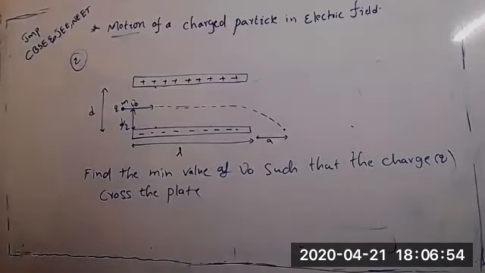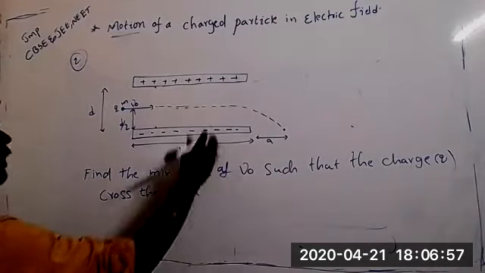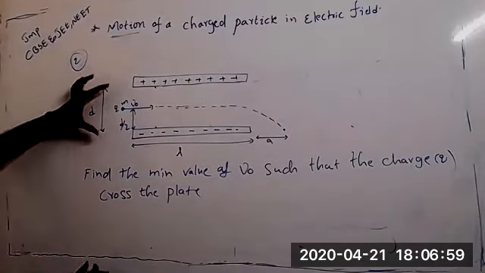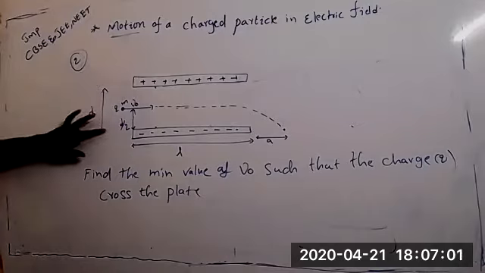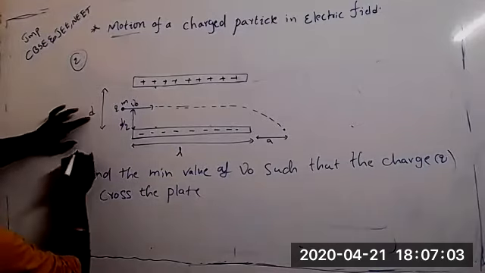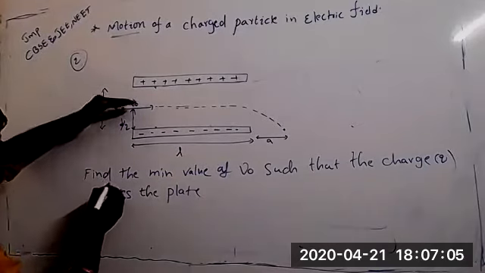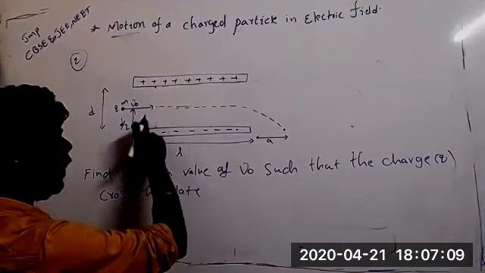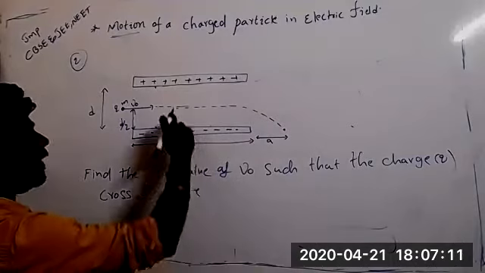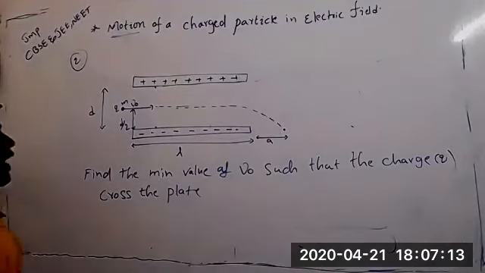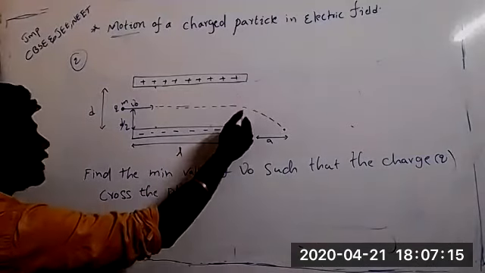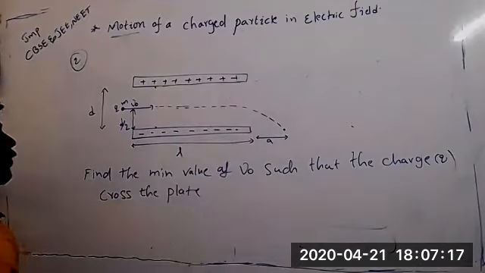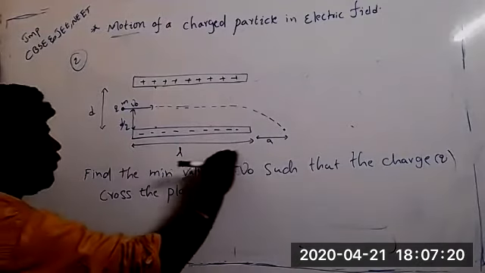So what is the minimum velocity we have to give so that it will cross? And remember, the distance between the two plates is d. The particle is moving from the center. This particle will move along a horizontal distance and along a vertical distance. Vertically, how much can it move? d by 2. Horizontally, it can move this much distance.